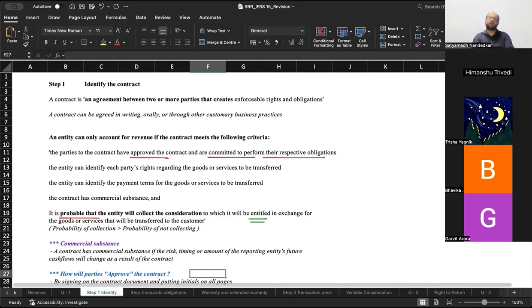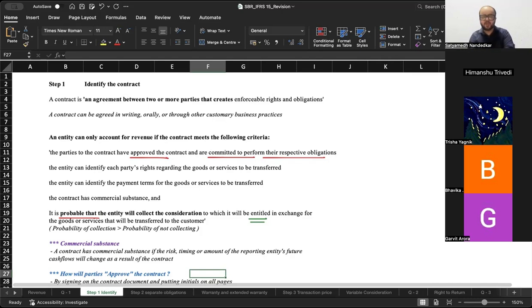Now, an entity can only account for revenue if the contract meets the following criteria. The parties to the contract have approved the contract and are committed to perform their respective obligations. What do you mean by approved the contract? Your approval to a contract can stem only from signing the contract, right? So both the parties to the contract must have signed the agreement. Maybe they have initialed on each page. And because they have signed the arrangement, now you can say that they are committed to perform their respective part of the promise.